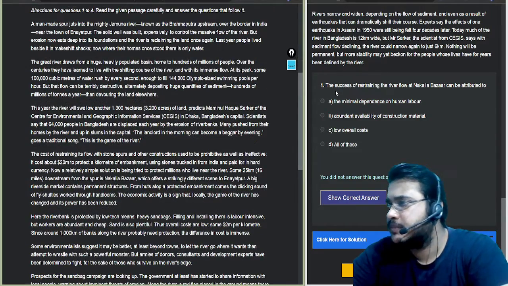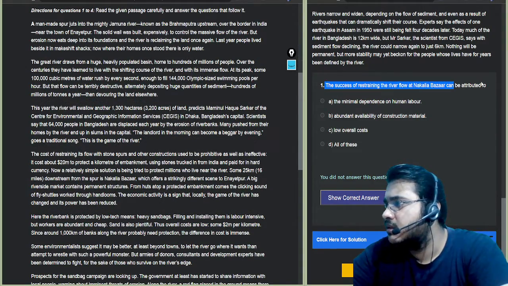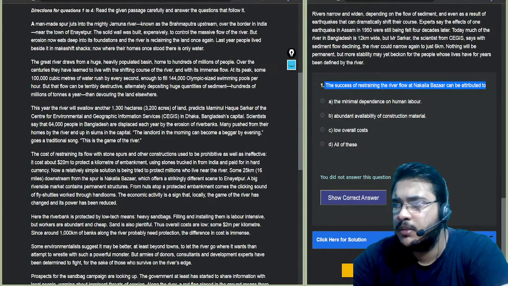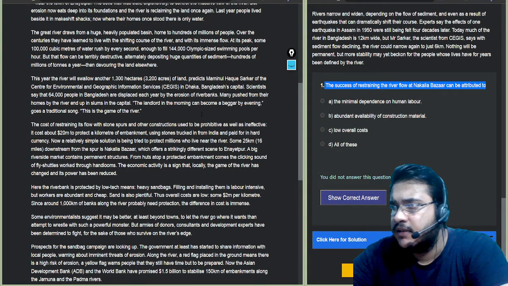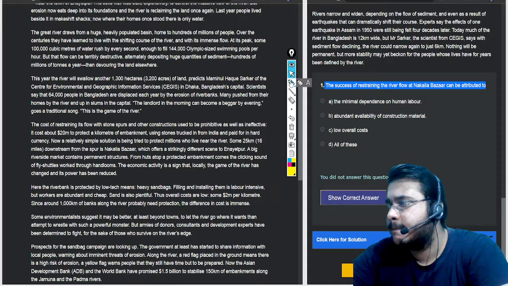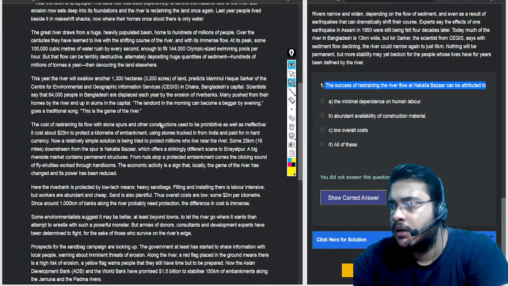Okay, so the first one. The success of restraining the river flow at Nakalia Bazaar can be attributed to. So we'll probably go to Nakalia Bazaar, and I think I have read Nakalia Bazaar somewhere. Okay, so this is it.